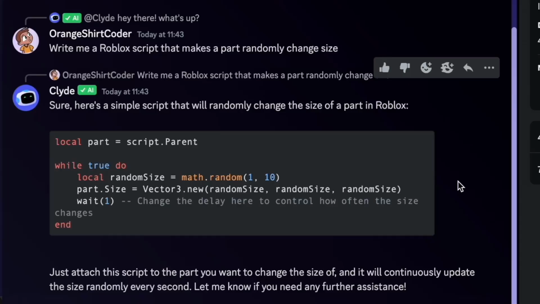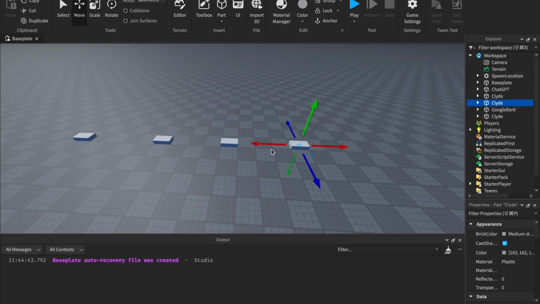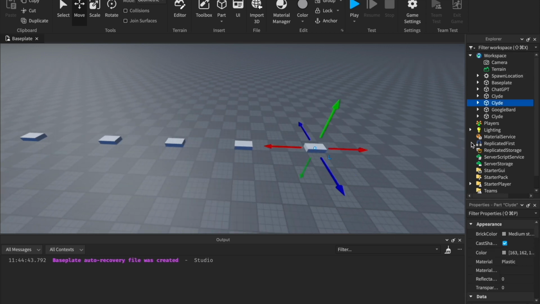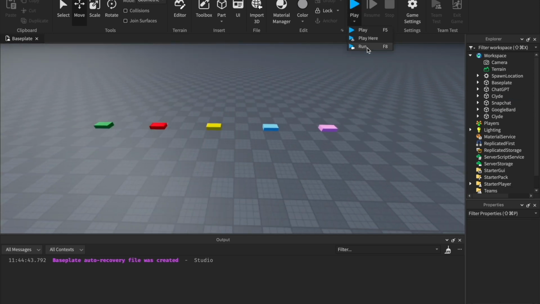Here we go, it did it. And lastly, let's ask my Snapchat AI. Okay, and Snapchat also wrote me a script, but it's on my phone, so I'll just have to copy the code down. Okay, so now that all the AIs have written their codes, let's test if they all work.